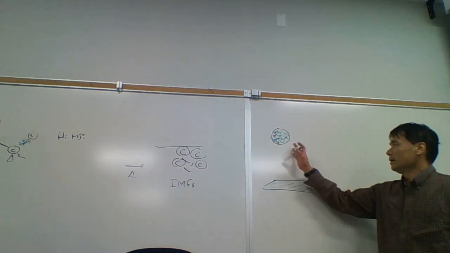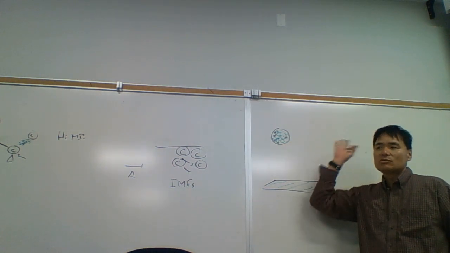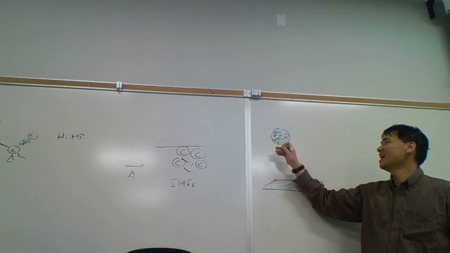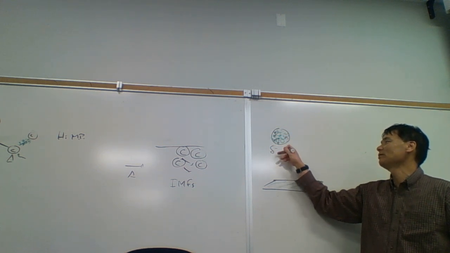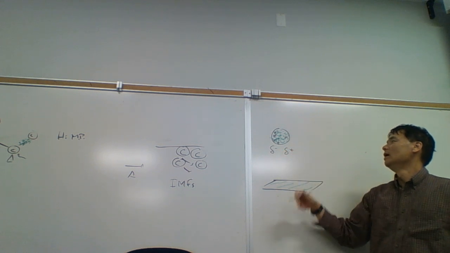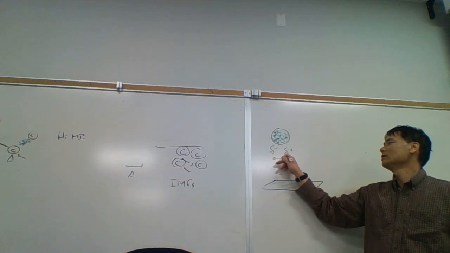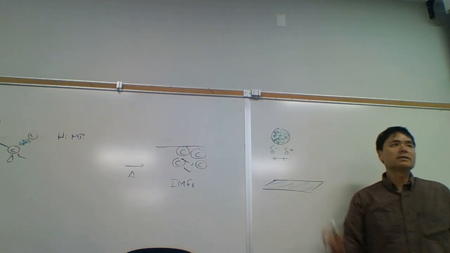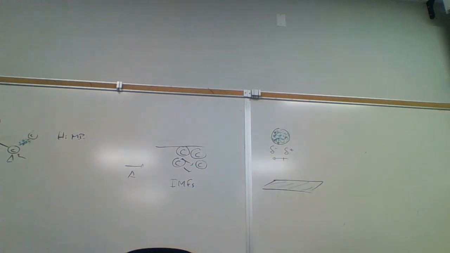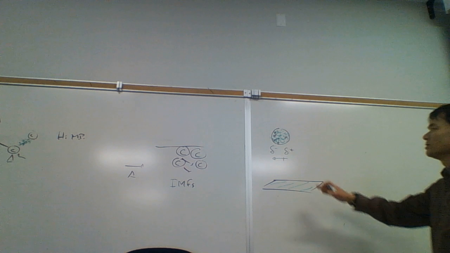And so basically, let's say in one instant of time, all the electrons are over here on the left. Then we're going to build up negative charge on the left, and positive charge on the right. What this is going to do is create a dipole, a negative pole and a positive pole. But is that dipole permanent? No. That dipole is very short-lived because this is not going to be a sustainable situation.